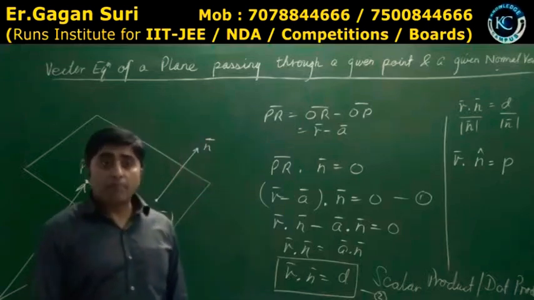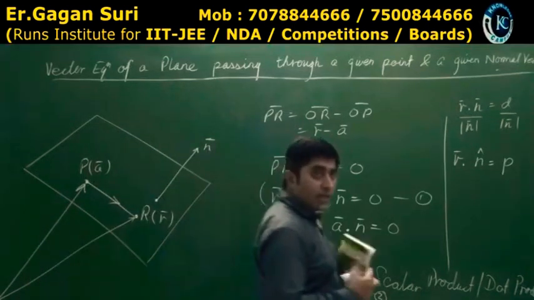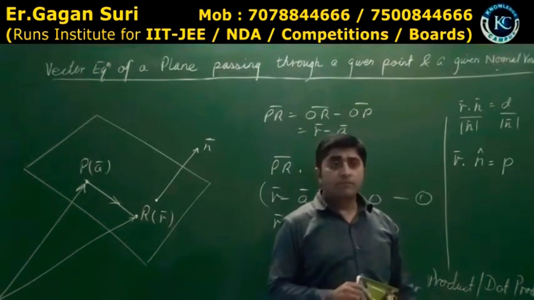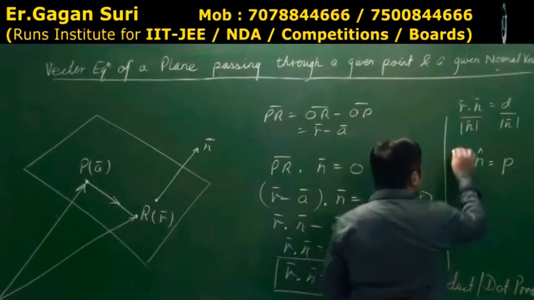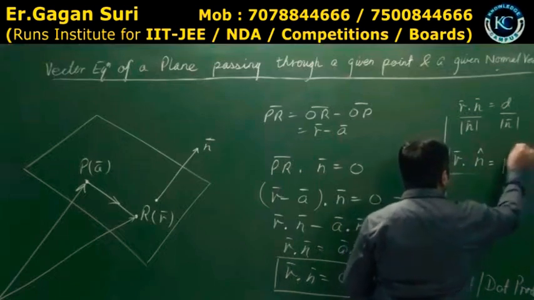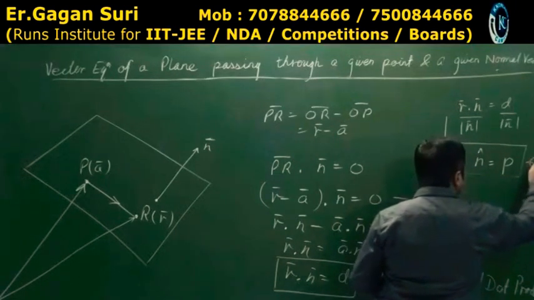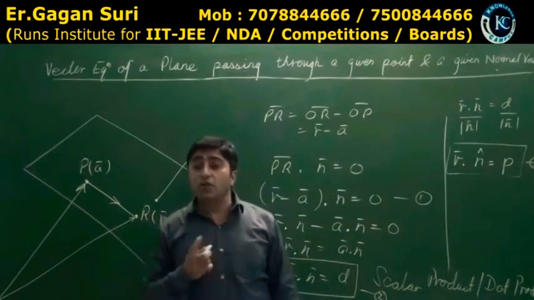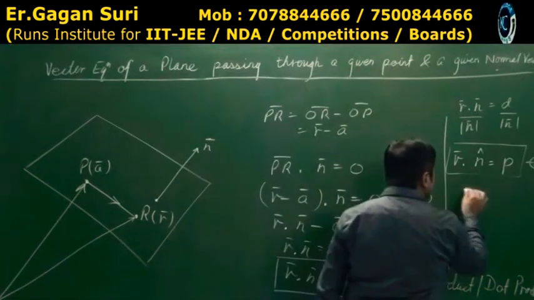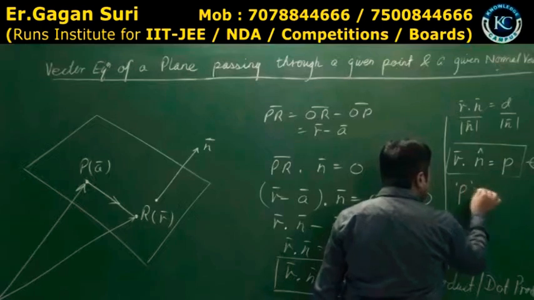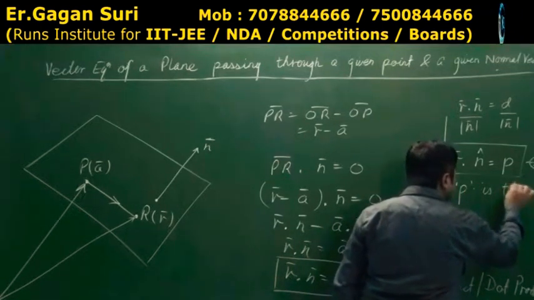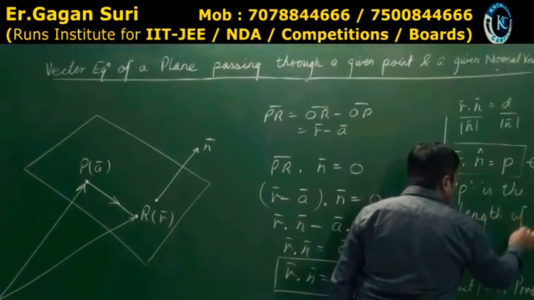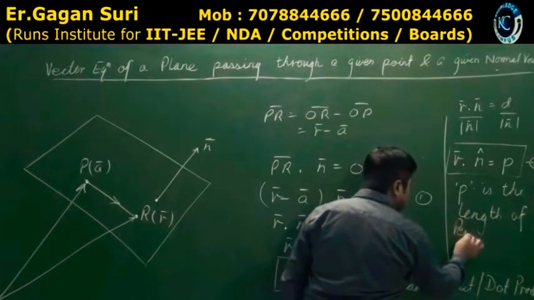R dot n cap. I hope you know what is n cap. Vector upon its magnitude is unit vector. This becomes equation number 3. Here, this is a unit vector, and if it is a unit vector, then the right hand side P is the length. Very important. Is the length of perpendicular.